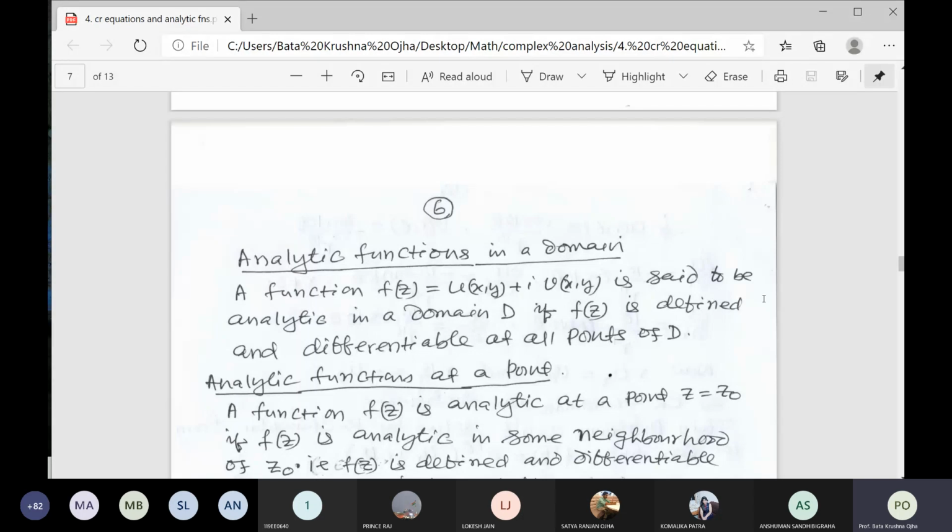So already I have discussed the analytic function. Analytic function is stronger than the differentiable functions, the function which is differentiable.